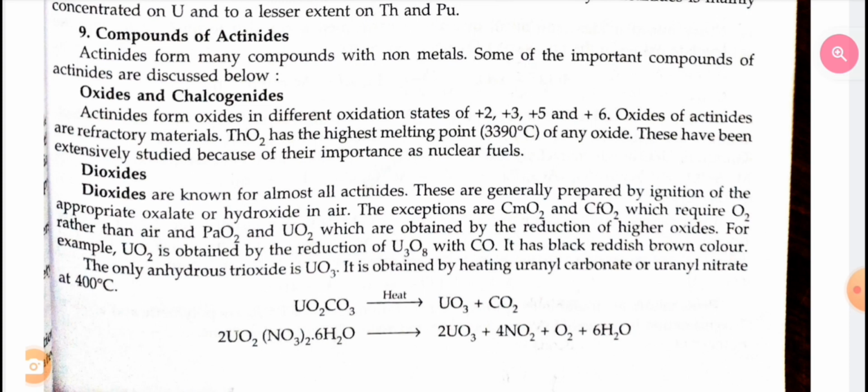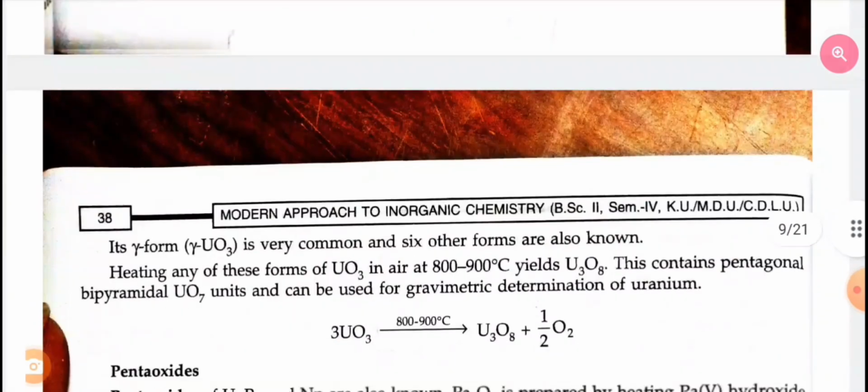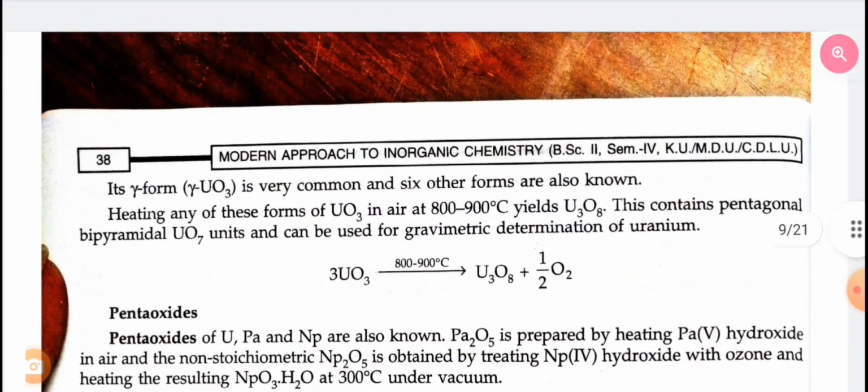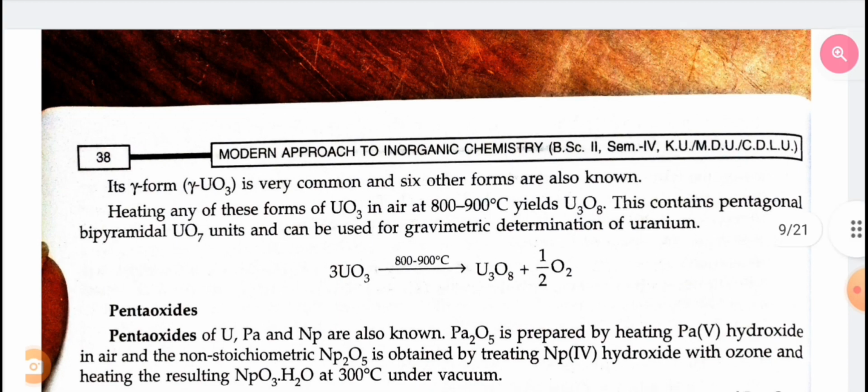The only anhydrous trioxide is UO3. It is obtained by heating uranyl carbonate or uranyl nitrate at 400 degrees Celsius temperature. Its gamma form is very common and 6 other forms are also known. Heating any of these forms of uranium trioxide in air at 800 to 900 degrees Celsius yields U3O8. This contains pentagonal bipyramidal UO7 units and can be used for gravimetric determination of uranium.